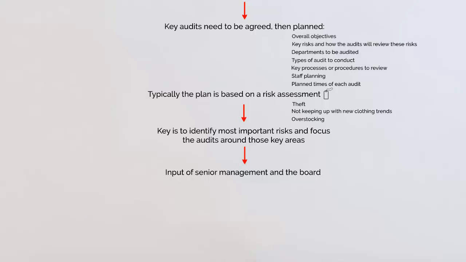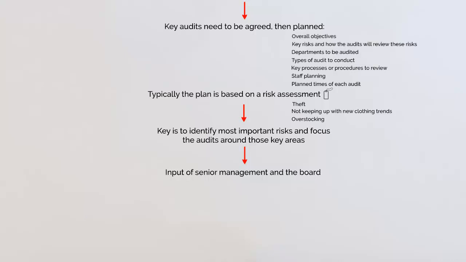Now, what would happen for this section? How would we get the input of the senior management? Well, a series of interviews would be conducted with the senior management by the internal auditors. And this would help highlight any risky areas that auditors think should be an area of focus.